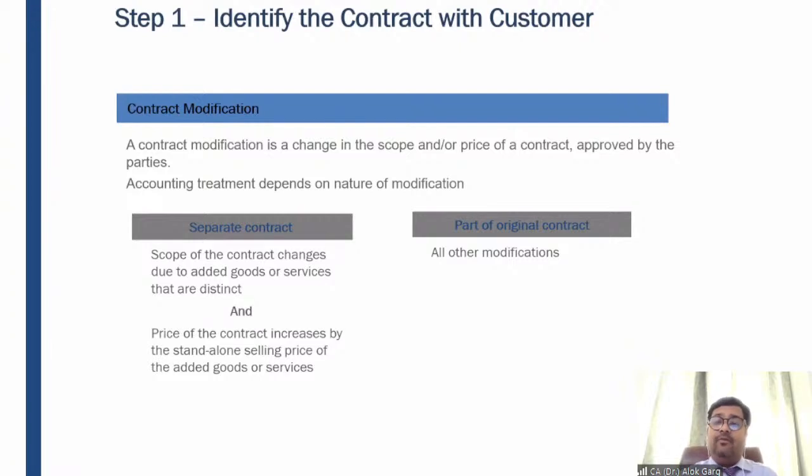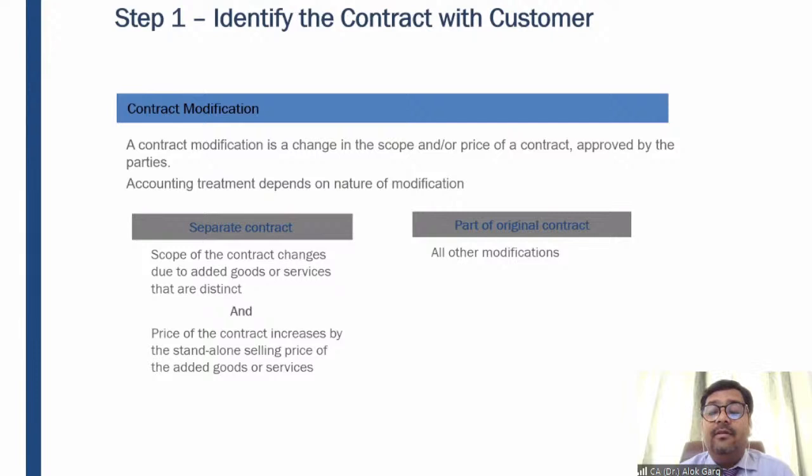And of course, first the scope is increasing, additional goods or services are getting added, and the price of the additional goods and services is also at fair value. For example, 10,000 rupees is the cost of per day training. So for the other 5 classes, I am charging 50,000 rupees.